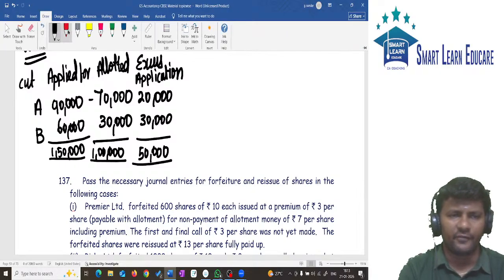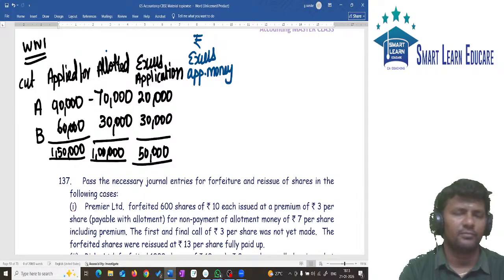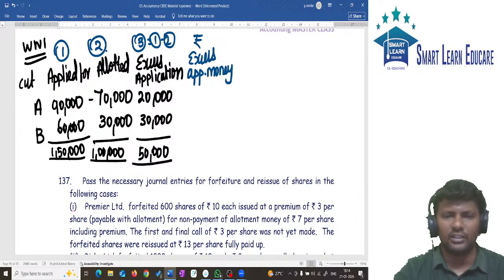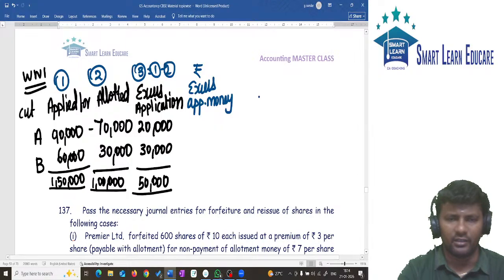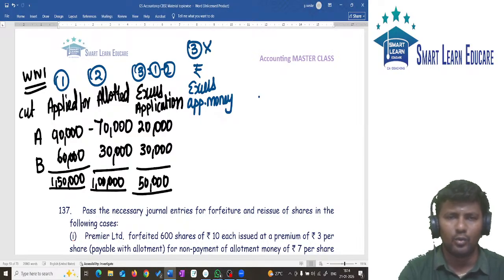Next column is different. It is excess application money. This column is in rupees. Column 1 is applied for, column 2 is allotted, column 3 is equal to column 1 minus column 2. Column 3 is the excess application. What is the excess application money? It is the excess application column 3 into rupees.